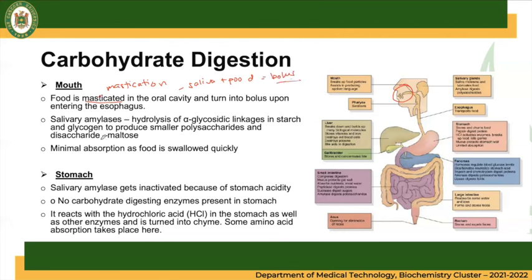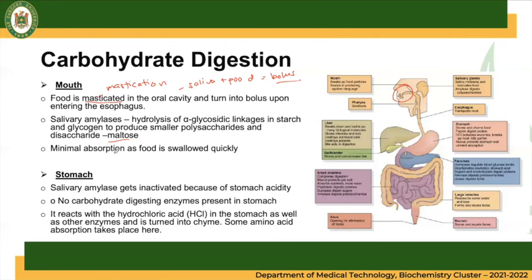Our mouth has salivary amylase that targets starches, which will hydrolyze or cut the glycosidic linkages of larger molecules such as starch and glycogen to produce smaller polysaccharides and disaccharides such as maltose. There's minimal absorption as food is swallowed quickly.